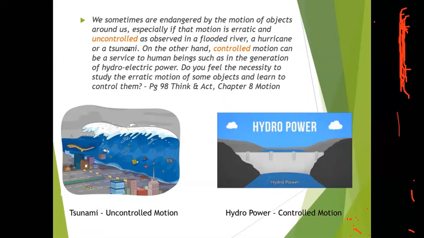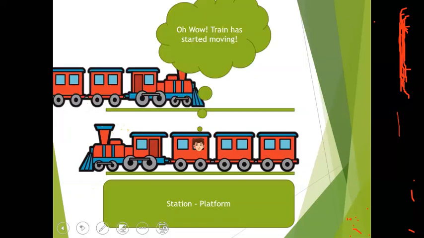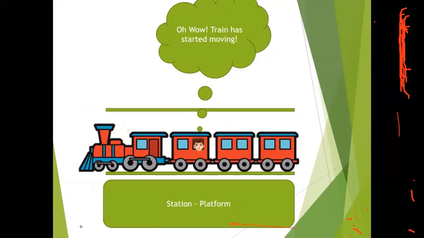So, next slide. I've taken a simple example of a train here. See, there is a boy sitting in a train which is stationary, and another train is passing by. This boy is on the platform and one train was passing through. When this train passed, see the bubble here.